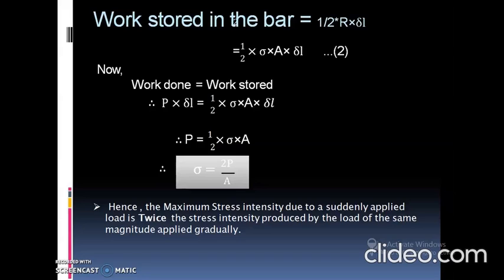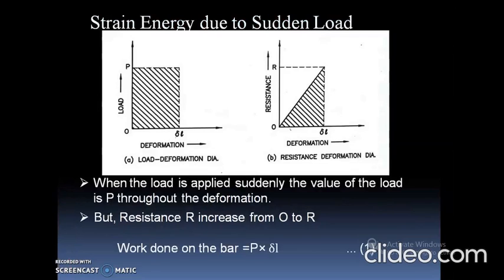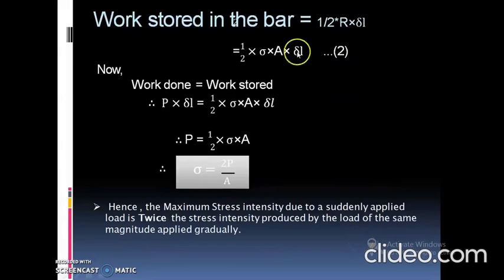Now we have to calculate the maximum stress which is stored in the body after application of a suddenly applied load. So work done is equal to the work stored in the body. We are equating these two equations, equation number 1 and equation number 2. Work done is equation number 1 and work stored is equation number 2.